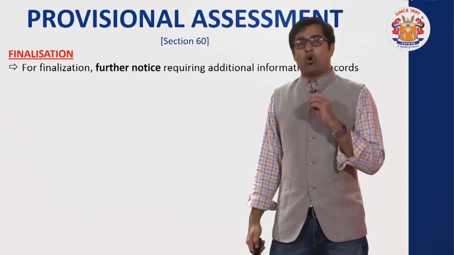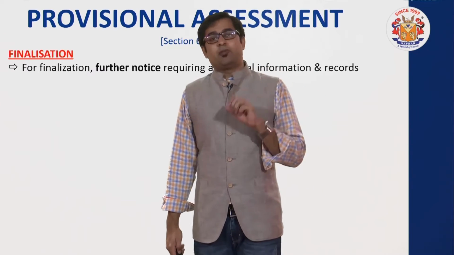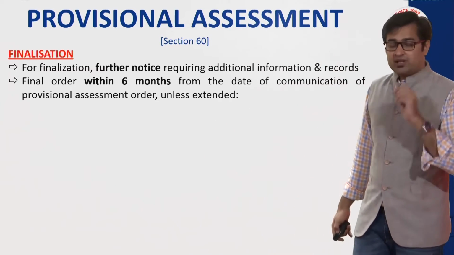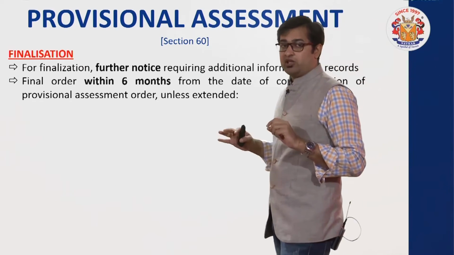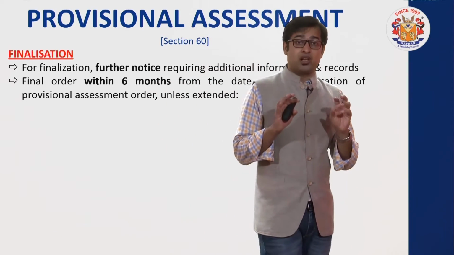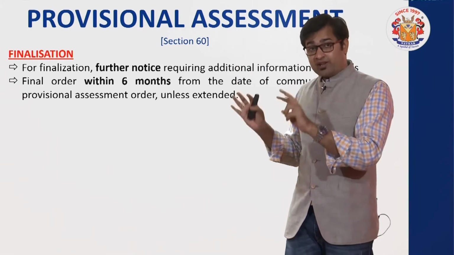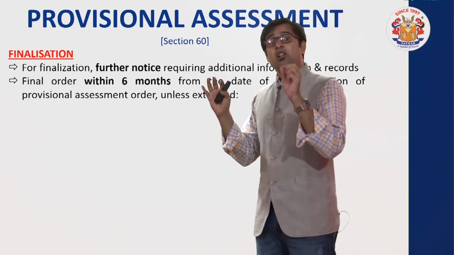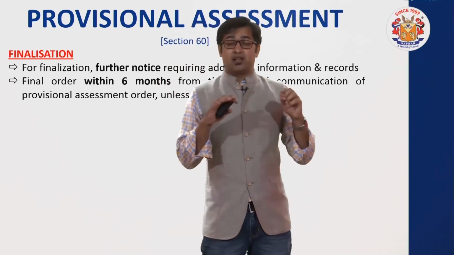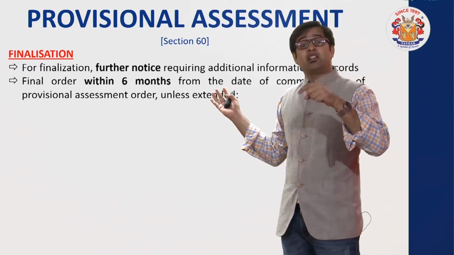Once you submit all those additional details, now they have to finalize and they have to pass a finalization order. The general time limit given for passing the finalization order is 6 months. Within 6 months from the date of acceptance of provisional assessment, or rather within 6 months from the date of communication of acceptance of provisional assessment, they have to pass a finalization order. As mentioned, the finalization order will come during this period unless the period has been extended.